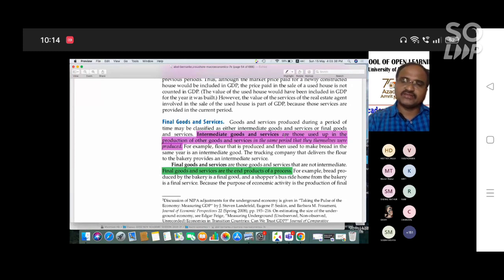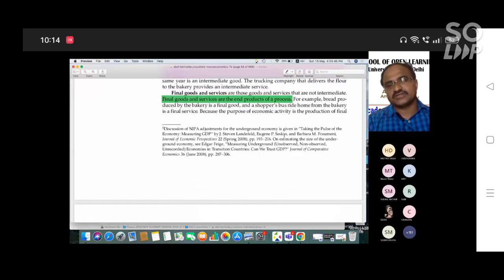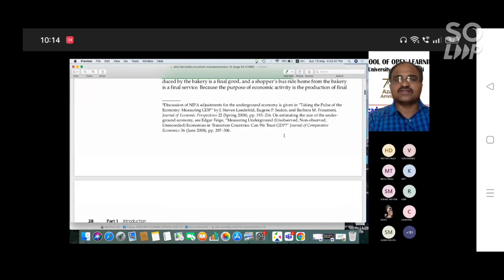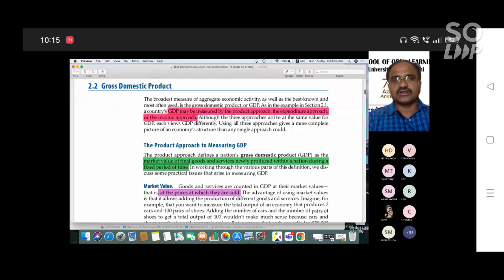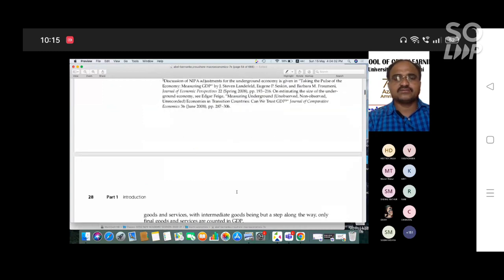At the time of production, wheat is the final production. Only that is calculated, not the intermediate goods. So in the production method we calculate only final goods and services that are newly produced. That's why this definition is beautiful. After we differentiate the market value and the newly produced product, you can calculate the gross domestic product.